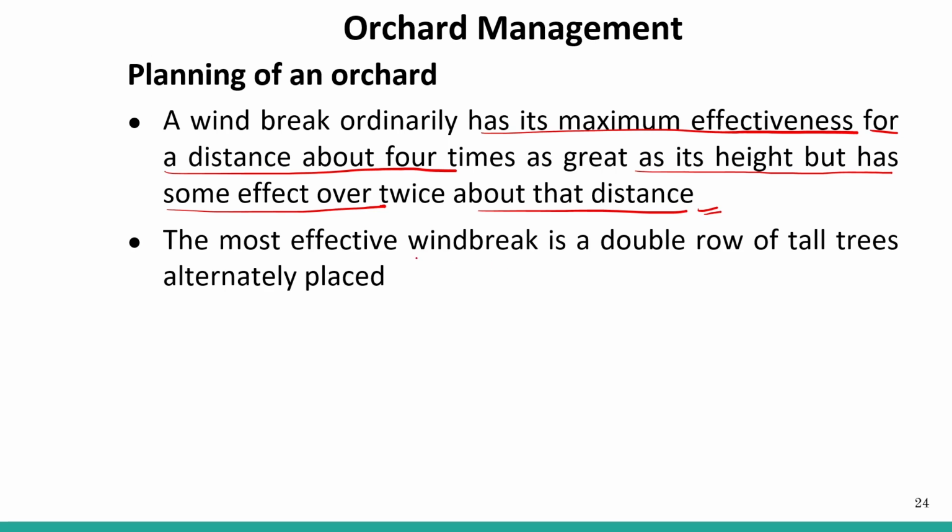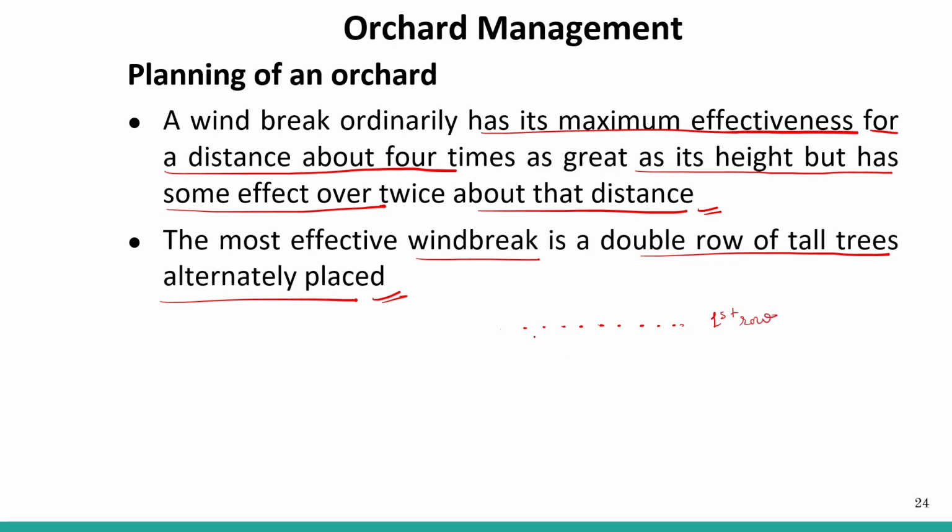The most effective windbreak is a double row of tall trees alternately placed. So we can have a planting of trees like this. Suppose this is the first row, and we are having some gaps, you can see. This is the first row of windbreak.